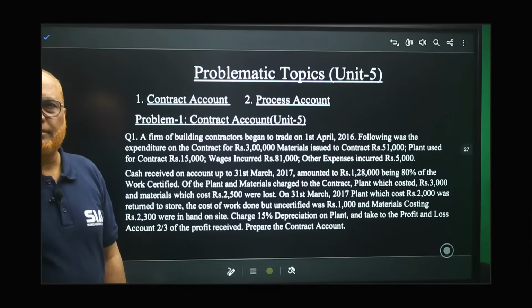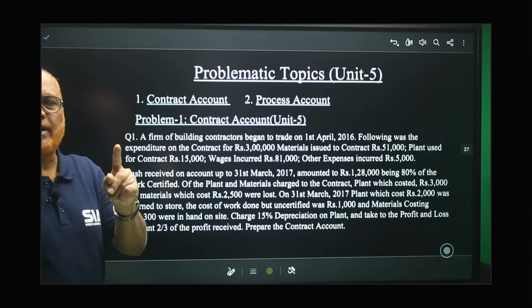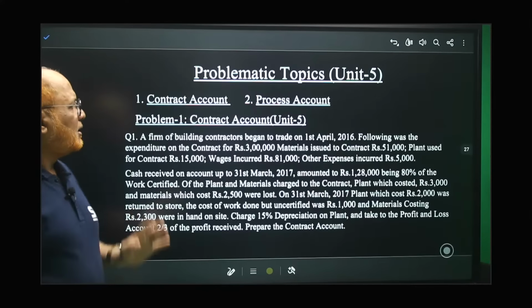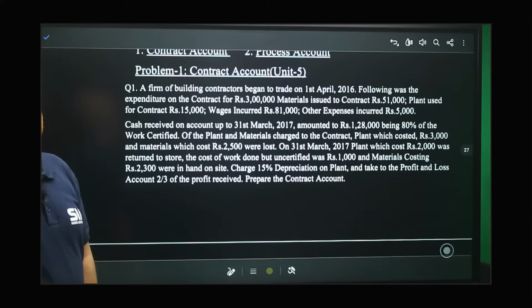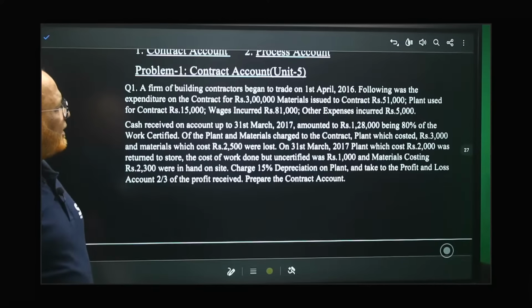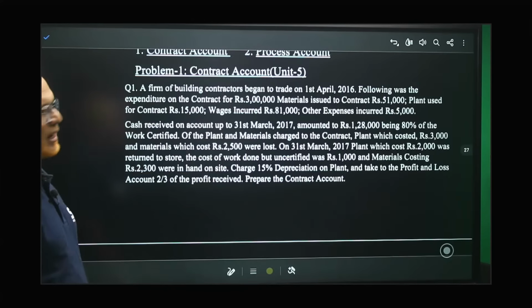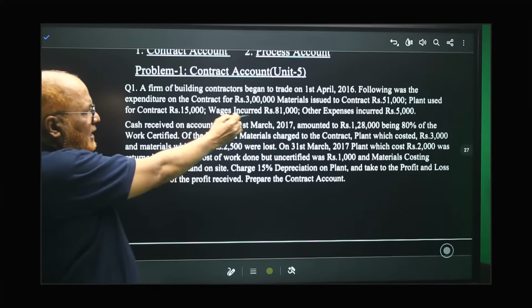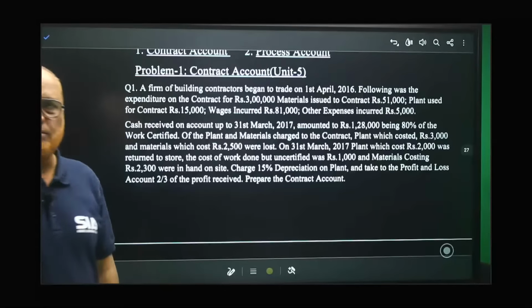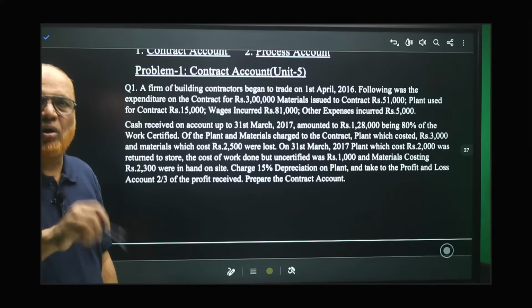Now, what are the problems from this unit number 5? So, two problems I am going to explain you. One problem on contract costing, one problem on process costing. Now, this is the problem. I am going to explain first on contract costing, unit number 5. A firm of building contractors began to trade on 1st April 2016. Following was the expenditure on the contract for 3 lakh. The contract price is 3 lakh. Material issued to contract 51,000, plant used for the contract 15,000, wages incurred 81,000, other expenses incurred 5,000. We are given the contract price, we are given all the expenditure on the contract.